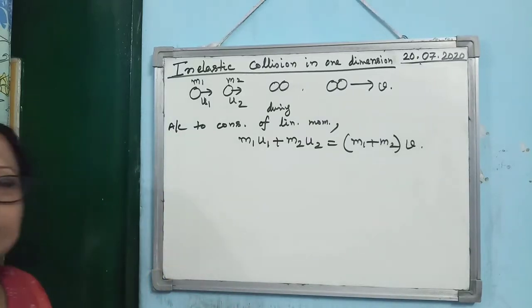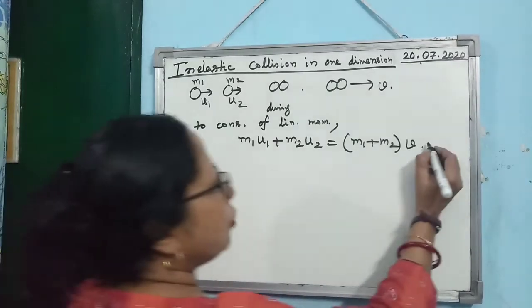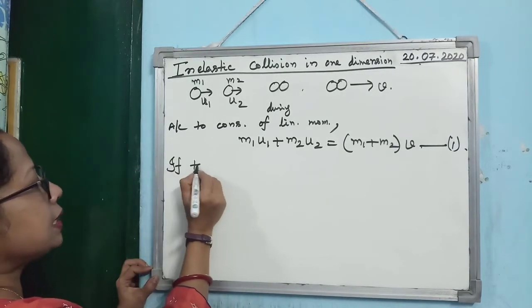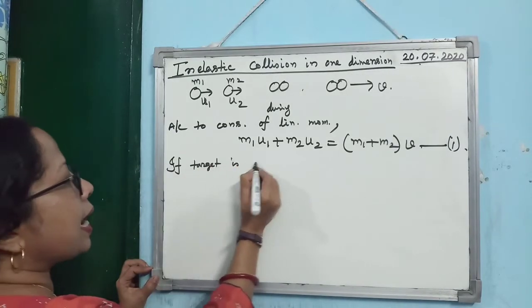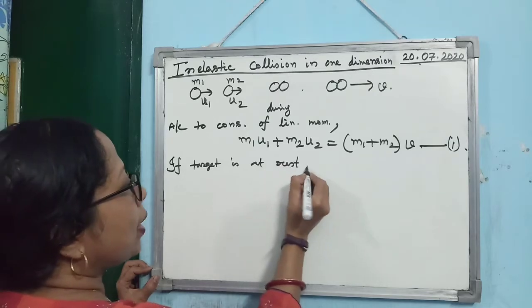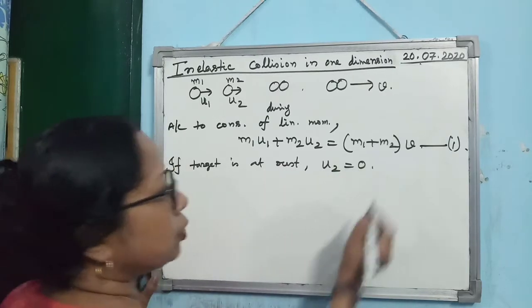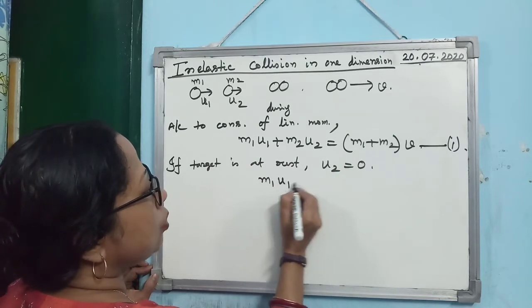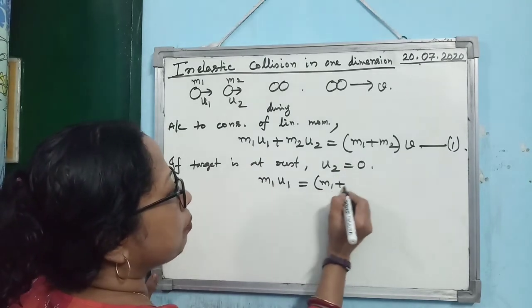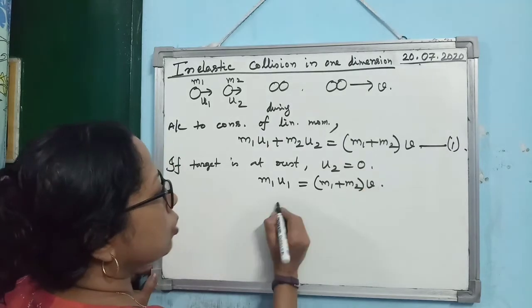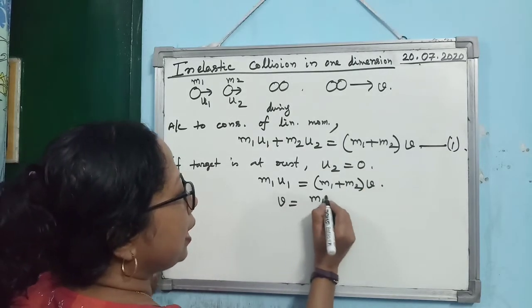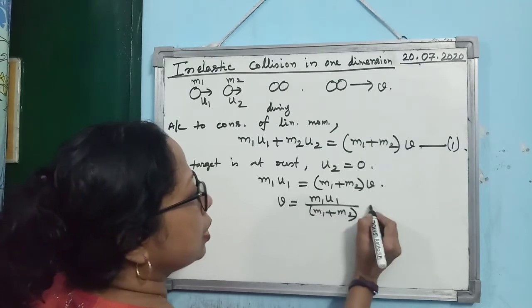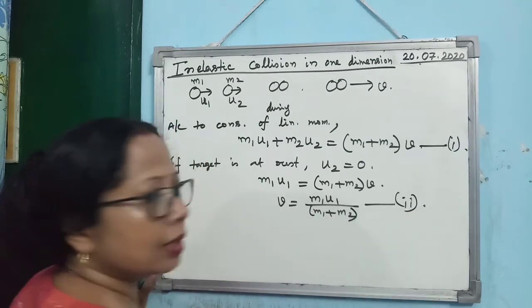So it will become M1 plus M2 equal to V into V. Is that clear? Now if you consider that the target is at rest, so you see what is happening. Target at rest means U2 equal to 0. So what is happening to this equation? M1 U1 is equal to M1 plus M2 into V. So you see V is becoming M1 U1 divided by M1 plus M2. Is that clear? This is equation number 2.